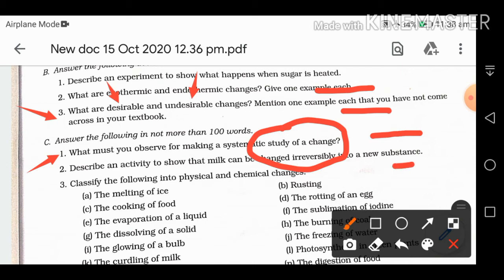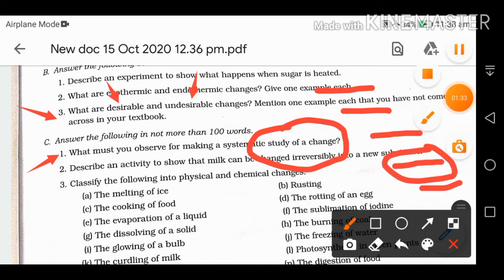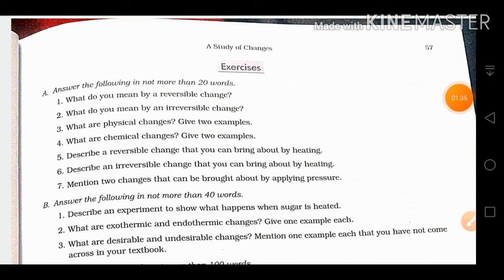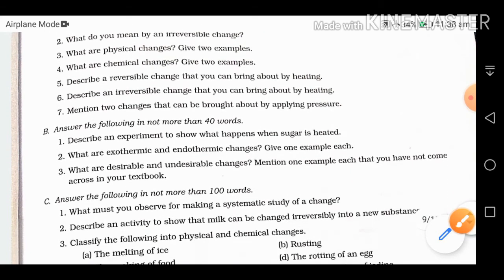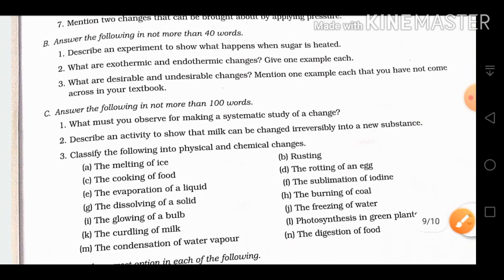Then, is it a reversible change or an irreversible change? And whether the change can be brought back or not by reversing the condition. Same, reversible change or irreversible change. And the last point we have to keep in mind, is heat given in or given out during the change, exothermic and endothermic.